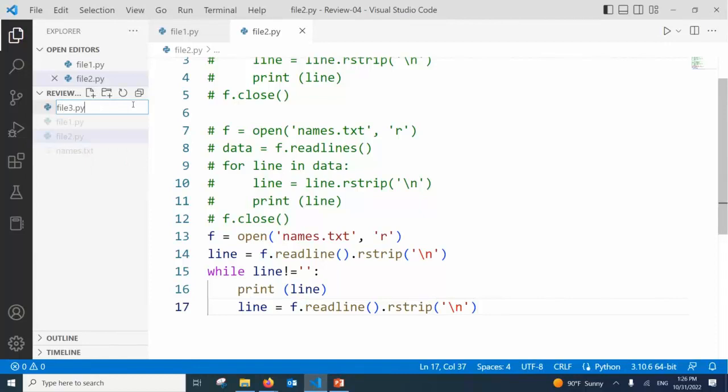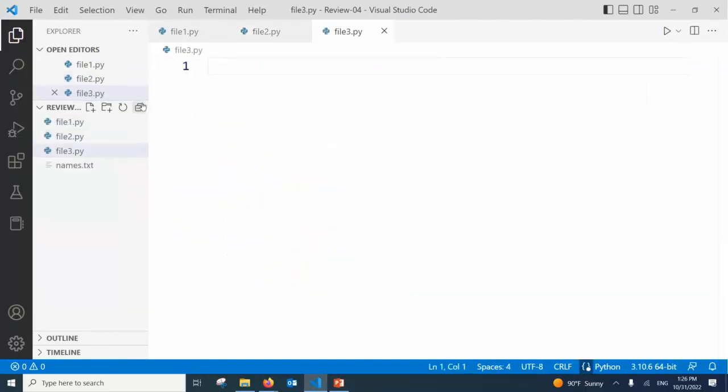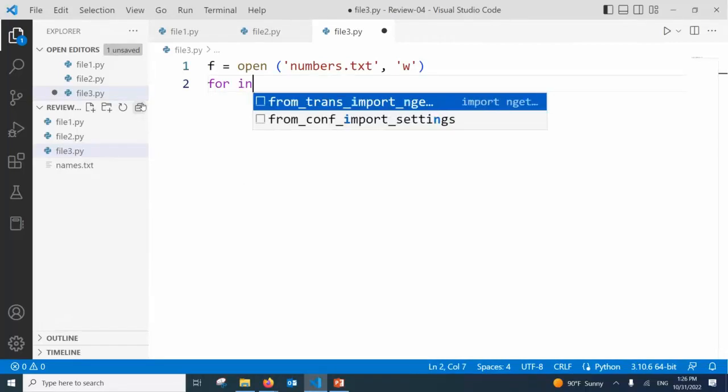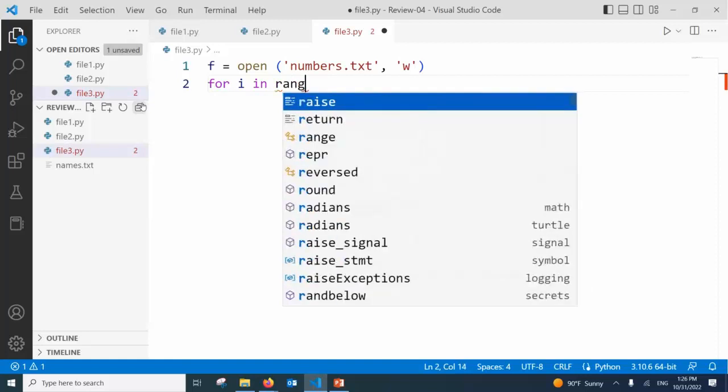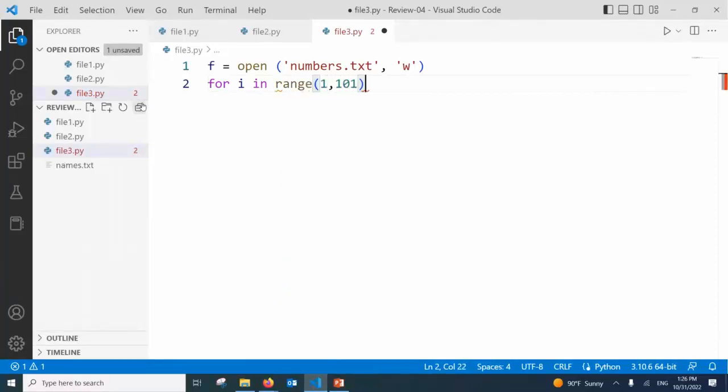Can you write numbers directly to a file? No. What's the file name? open numbers.txt. Now it's clearly going to be write mode. By the way, we need to write numbers from 1 to 100 in the file. For i in range 1 to 101, maybe. Right? Can I say file.write and then str(i)?